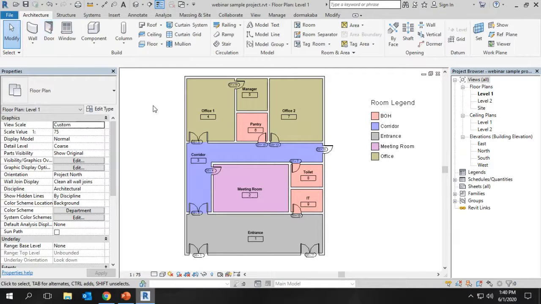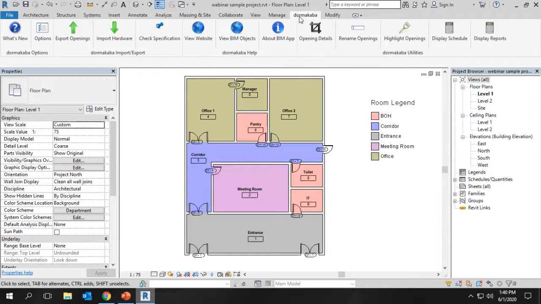So in the Revit session, we have the ribbons for architecture, structural, for all the disciplines we have. These are the defaults of the Revit software. And once we install the Revit plugin, it comes as an additional ribbon under the name of Dormakaba.